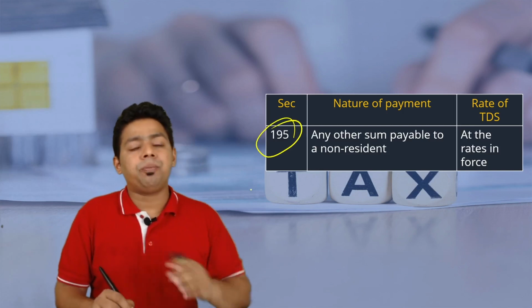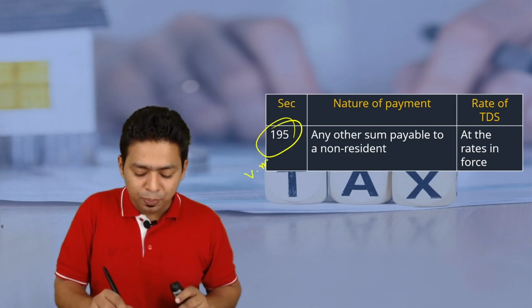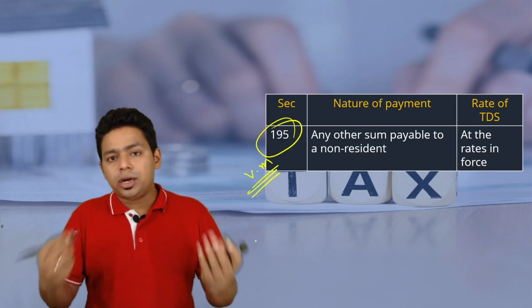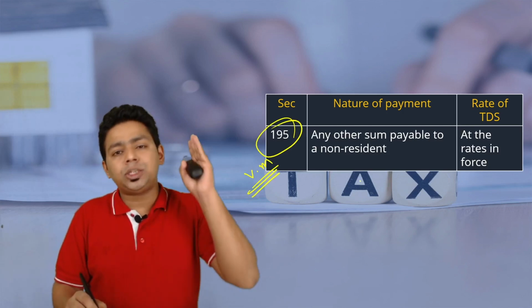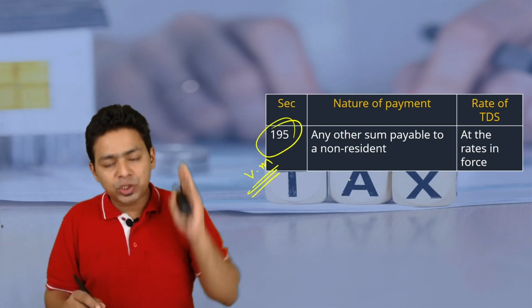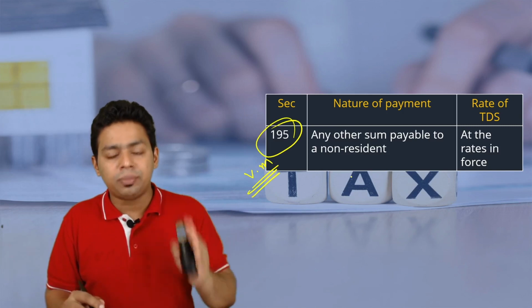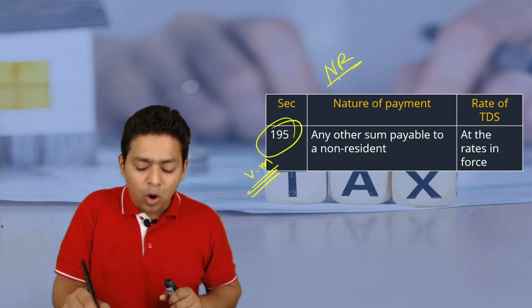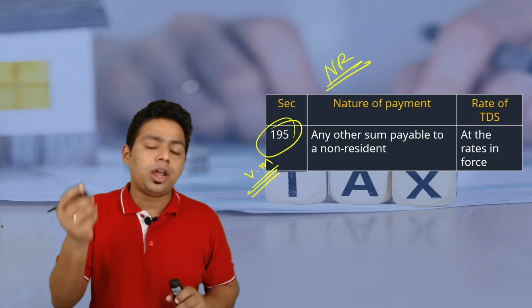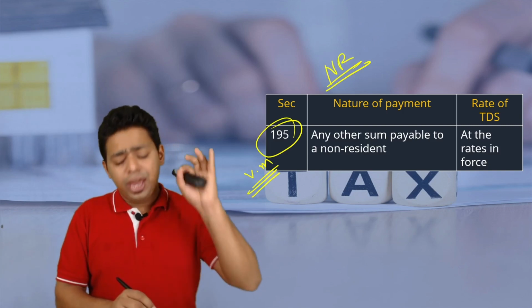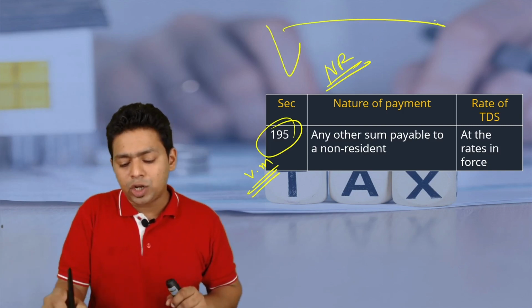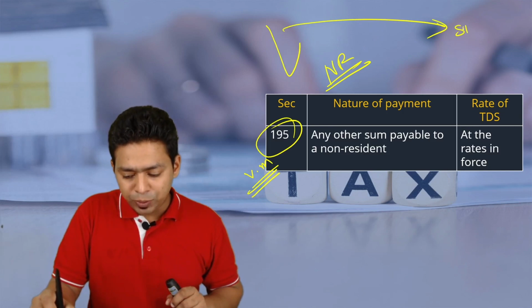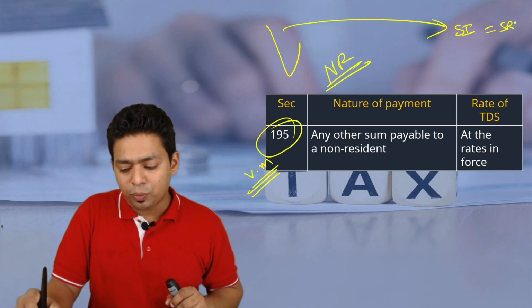So 195 is the biggest section. It is one of the most important sections that we have. But here the beauty is, if you don't have a special income or special rate of TDS in income tax law for non-resident, all other incomes will be deducted according to 195. Every payment which goes from India to outside India, if it is a special income, it will have a special rate of TDS.